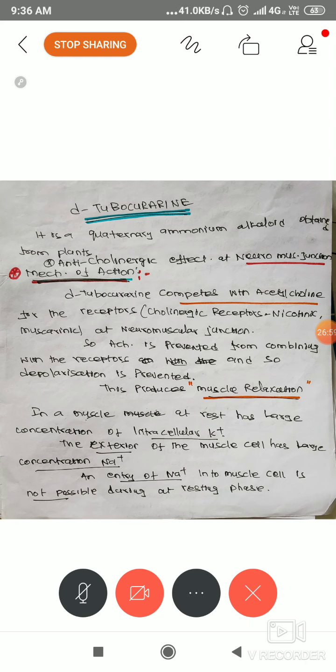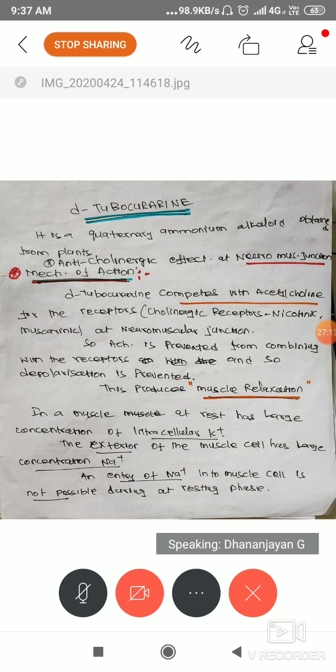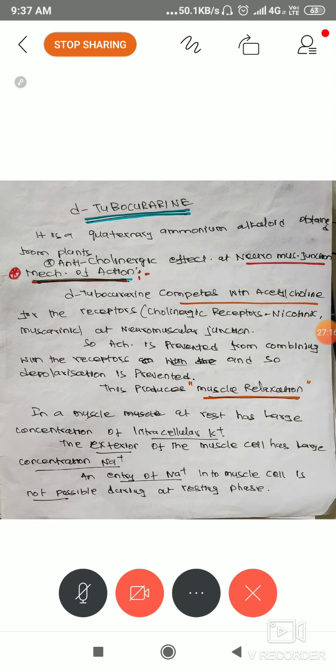Based on the clinical use only, we are choosing; we cannot always use atropine. I specifically mentioned the anticholinergic effect at the neuromuscular junction because here you should understand the action of acetylcholine. Acetylcholine on muscle causes muscle contraction. Keep it in mind. The natural neurotransmitter is acetylcholine, a natural chemical mediator. What happens if acetylcholine is excessive?